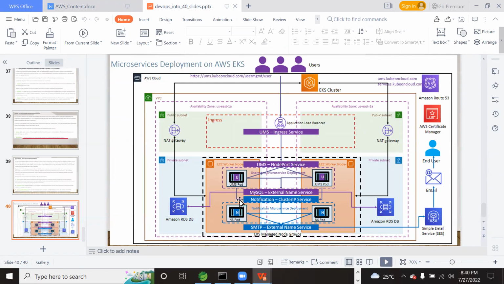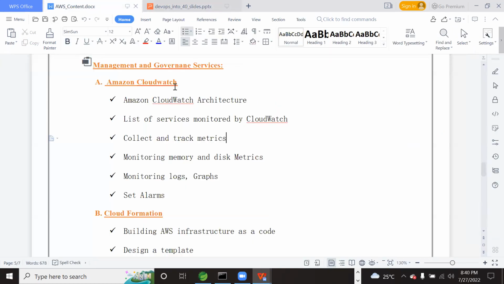What are the logs of this application? What are the JVM metrics? What is its performance? All those things we can monitor using the service called CloudWatch. It is a very important service, and everyone should know this Amazon CloudWatch service. This is the minimum expected service to know.